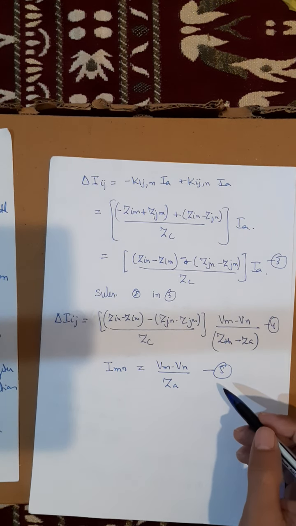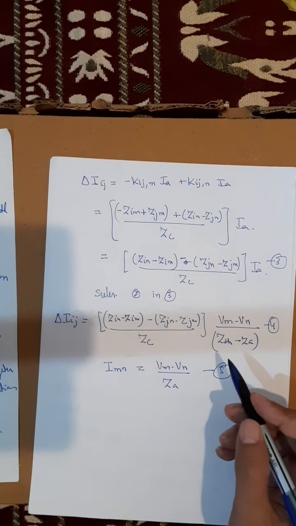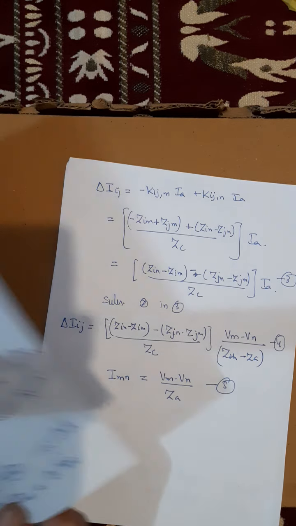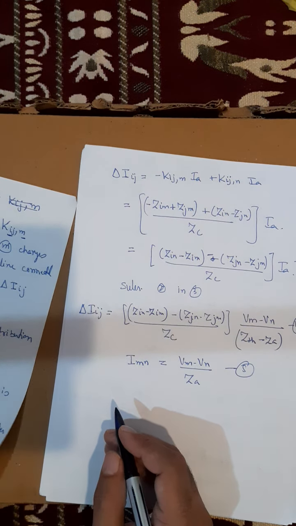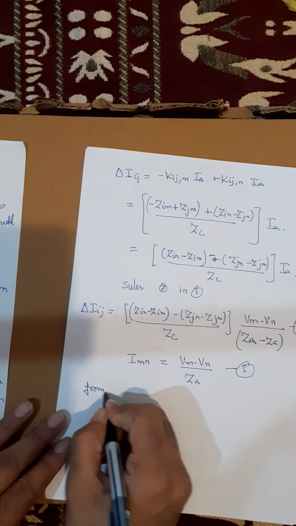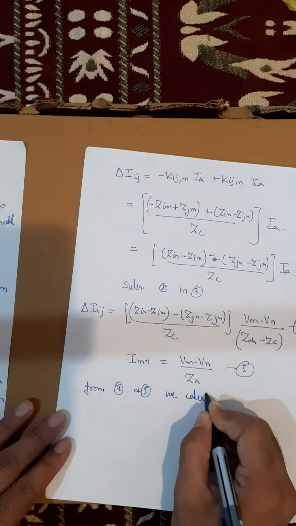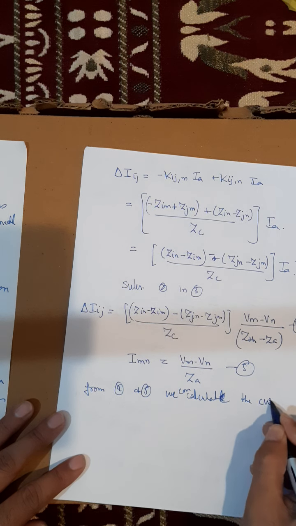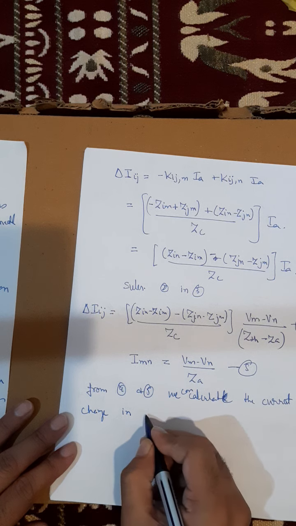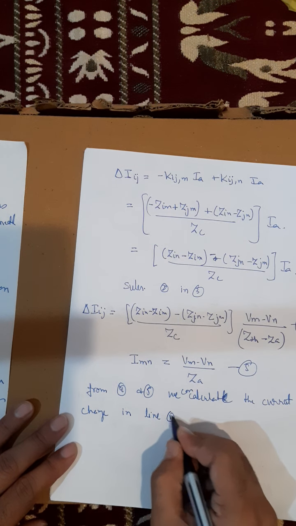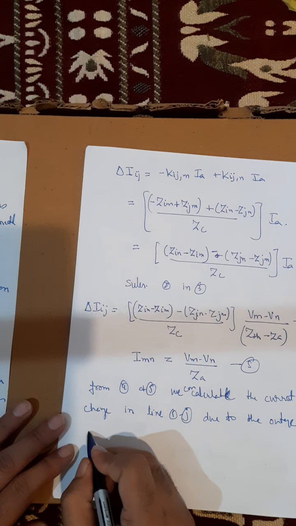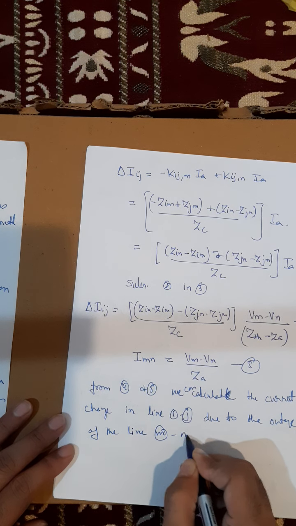So from 4th and 5th, we calculated, or we can calculate, the current change in line Ij, the line that is connected between buses I and J, due to the outage of the line that is connected between buses M and N.